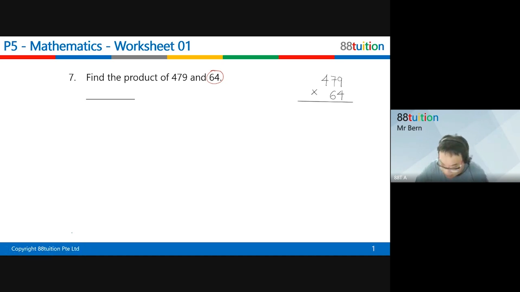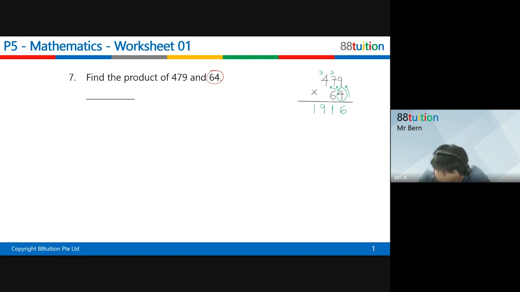The very first thing is this portion first. Must do the 4 first. So 4 times 9 is 36. Put a 6 down here, put a 3 here. After that, your 4 must continue times 7. 4 times 7 is 28. 28 plus 3 is 31. 1 put down here, 3 put up here. Lastly, 4 times 4 is 16. 16 plus 3 is 19. So 1916.